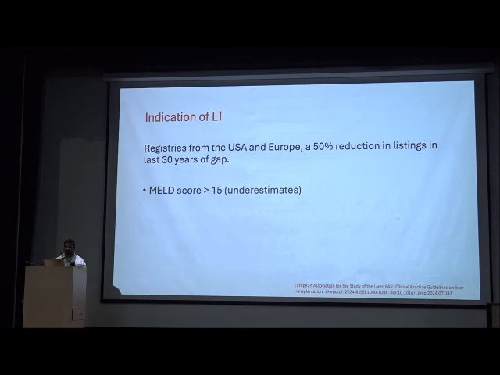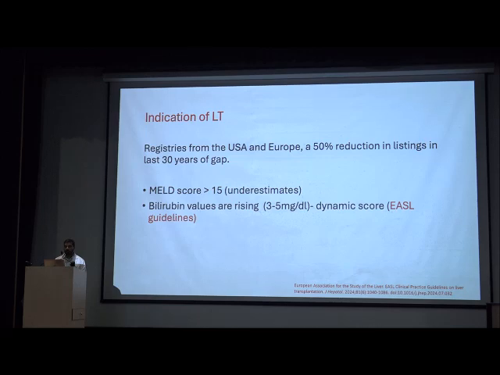If we see the trend from the USA or Europe, there is a decrease in transplant indication in PBC because of better medicines like UDCA and obeticholic acid. In Europe and the USA, we advise transplant as per MELD score more than 50, but in cholestatic liver disease it underestimates. So we have to use the GLOBE score, UK-PBC or other scores.